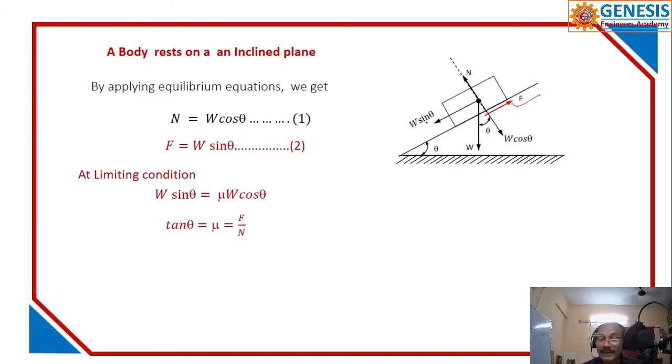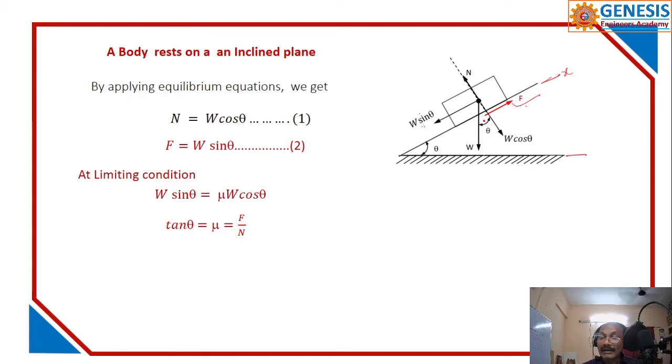Because this force is acting downward in this direction, there is a frictional force. For resolving the forces and finding the normal reaction, you have to take this as the reference, not this.